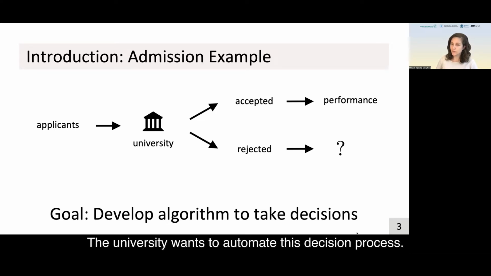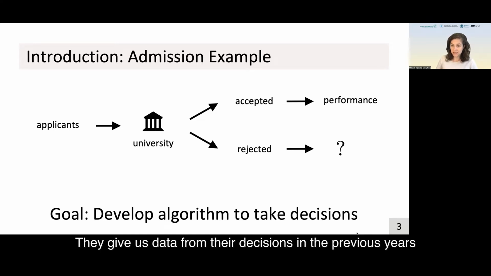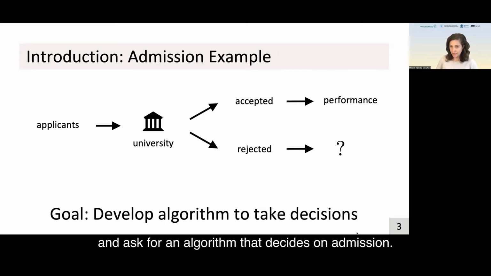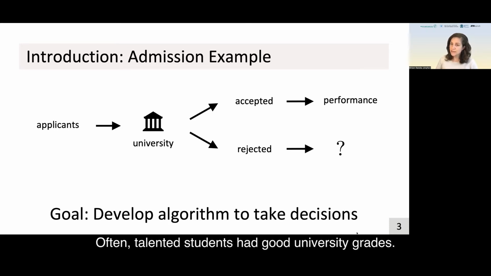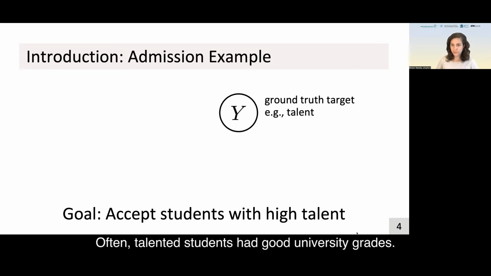Let's say the university would like to automate this decision process. They give us data from their past decisions from the previous years and ask us to develop an algorithm to take the admission decisions. They also tell us that the goal of the university is to accept highly talented students and that often talented students had good university grades. Now, how does this look like?